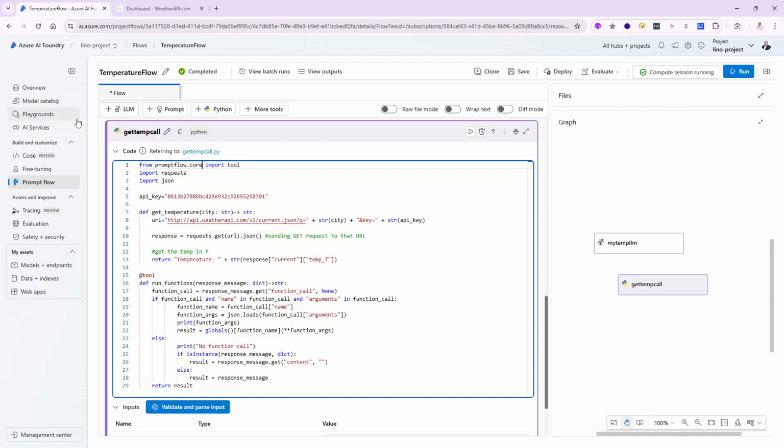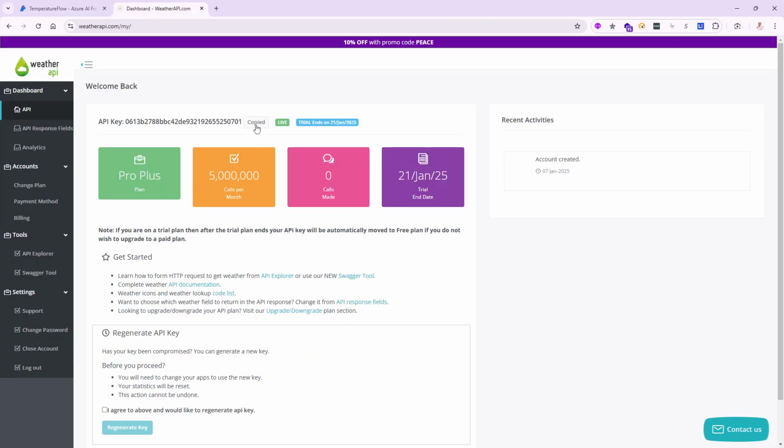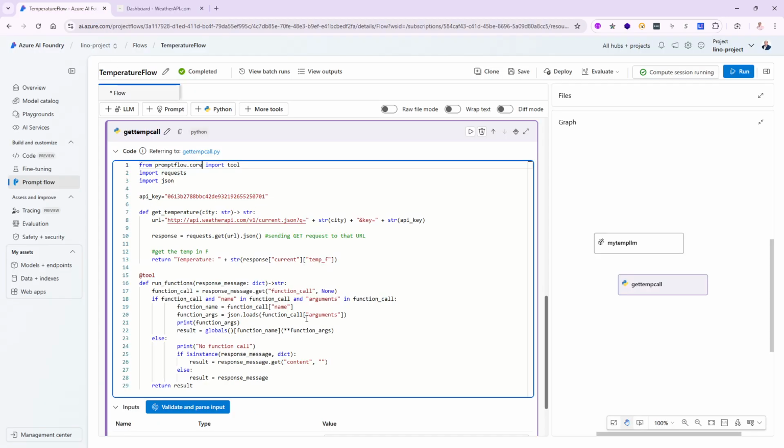I went into my account, there it is, and I copied this specific API key, and I created an API key in here, and I pasted that inside of there. Of course, there's a better way for you to create a custom service and actually add that API key inside of your key vault, so you don't have code inside of your PromptFlow that has secrets like that. But again, for this, I just want to concentrate on what a function call is. But the right way to do it is to put this in the key vault, so you don't actually have to see it in the code itself. All right, that is my function.